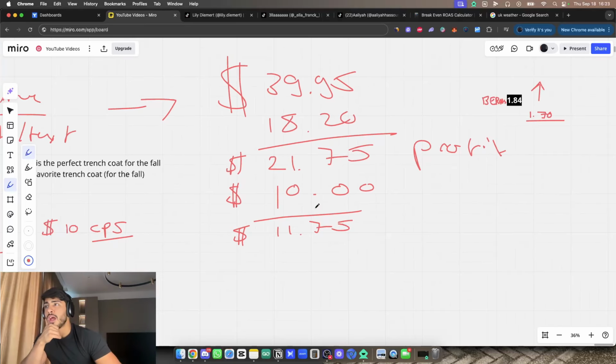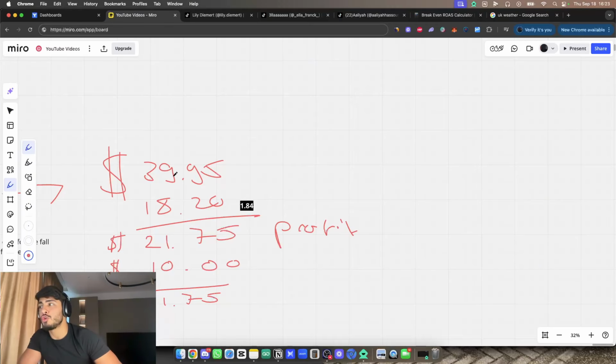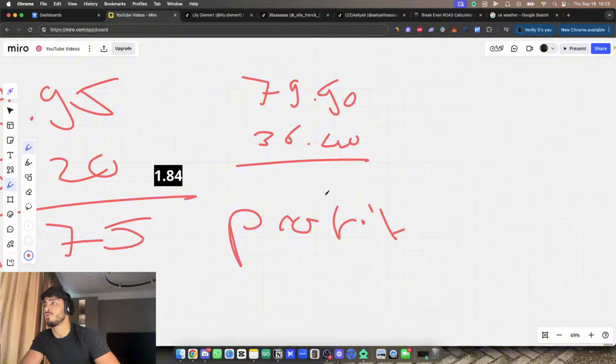Then what we would have in this case, this would be double. So if I just remove these over here, I'll keep the break-even ROAS, which is this. Then what we would have is 39.95 times 2, 18.2 times 2. That would basically be right here. That would be 79.90 and then 36.40.